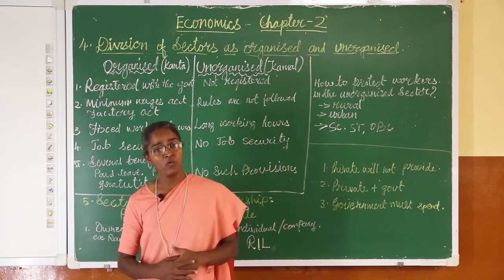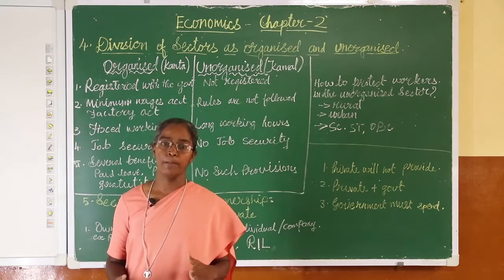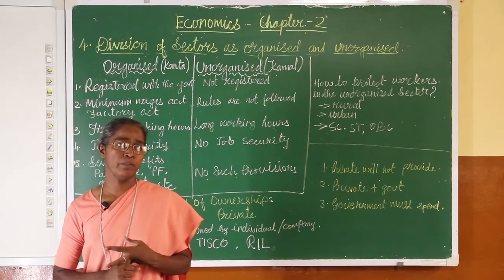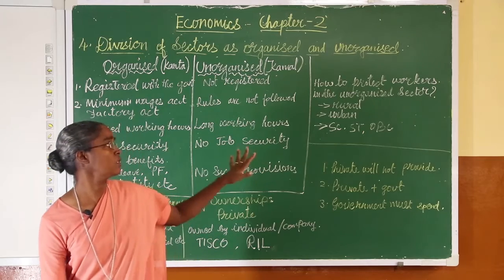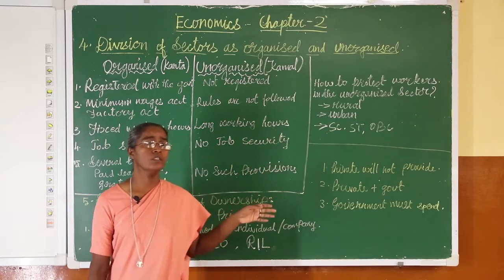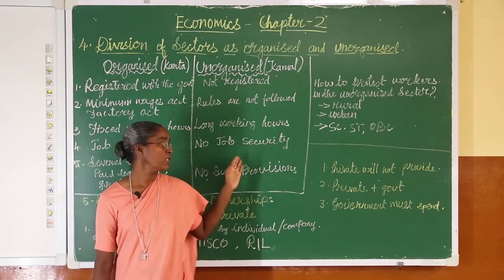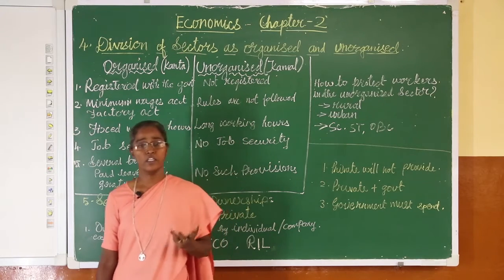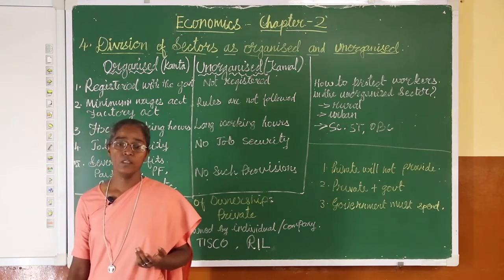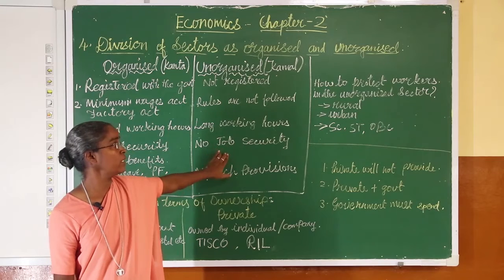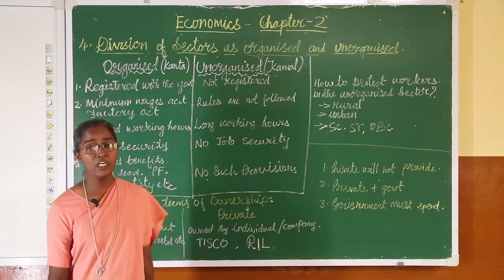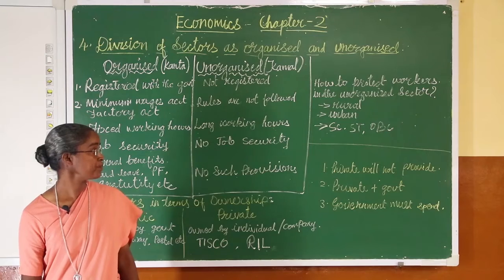When the government provides this help, what will happen? There will be economic and social development. When the government does not help or does not take care of those who are working in the unorganized sector, what will happen? Our country or the economy will not develop. Therefore, the government should take care of and protect the workers who are working in the unorganized sector.